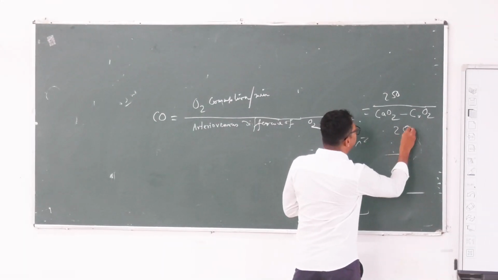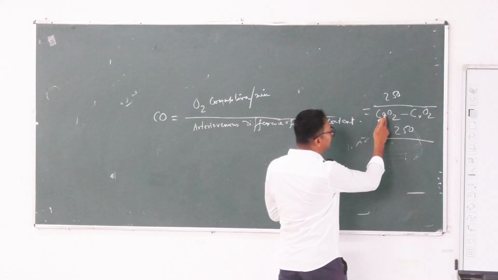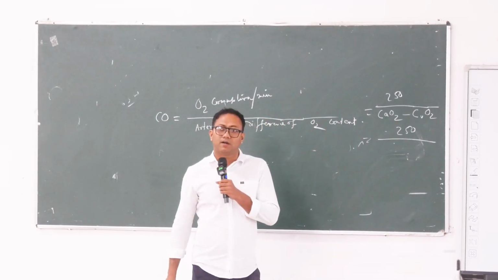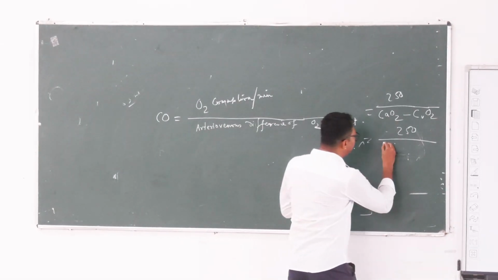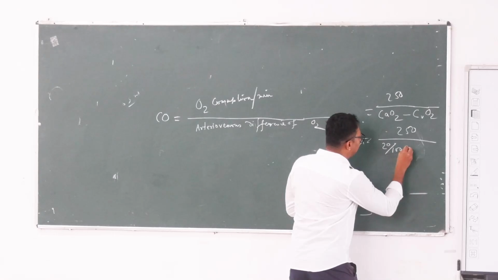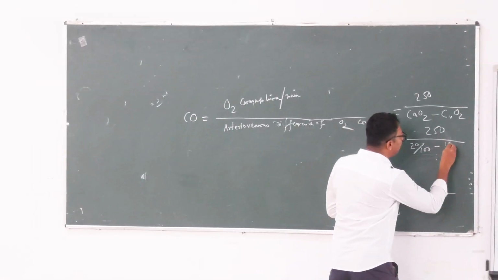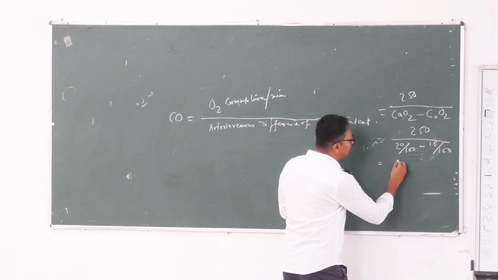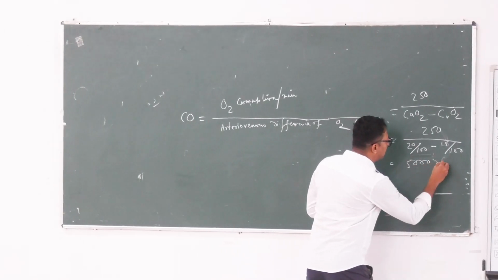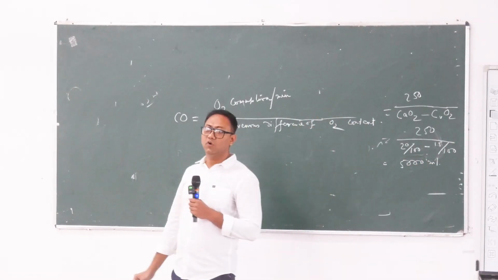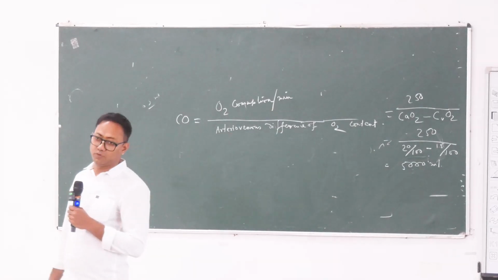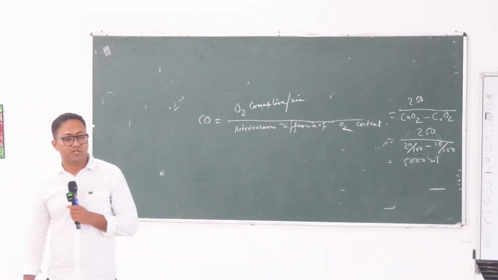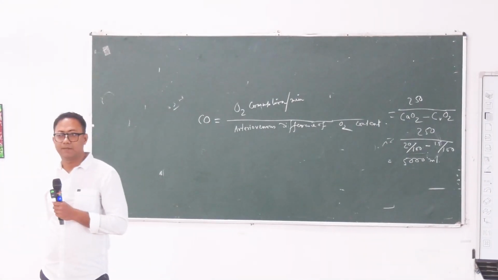So this value is 250 divided by the content of oxygen in arterial blood, which is 20 ml per 100 ml, and here it is 15 ml per 100 ml, and it will come to 5000 ml. So this is your cardiac output, that is 5 liter per minute.